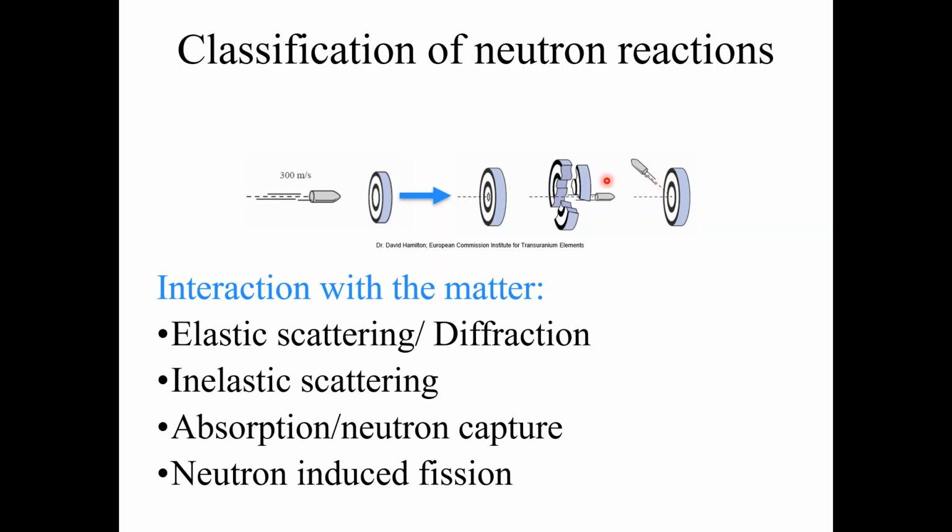In a similar way, neutrons can interact with matter. The interactions of neutrons with matter are classified into these types: elastic scattering or diffraction, inelastic scattering, absorption, that is neutron capture, and neutron induced fission.